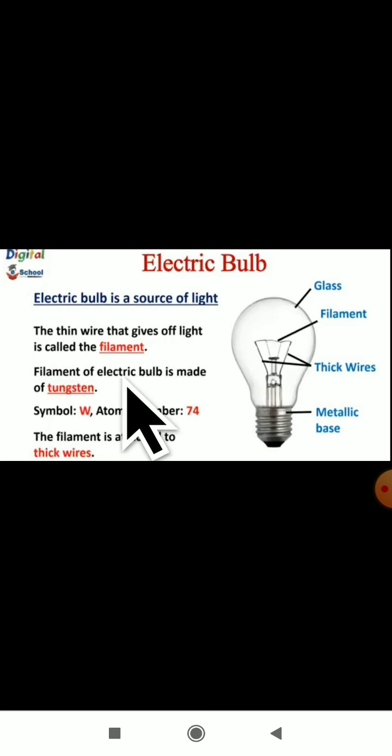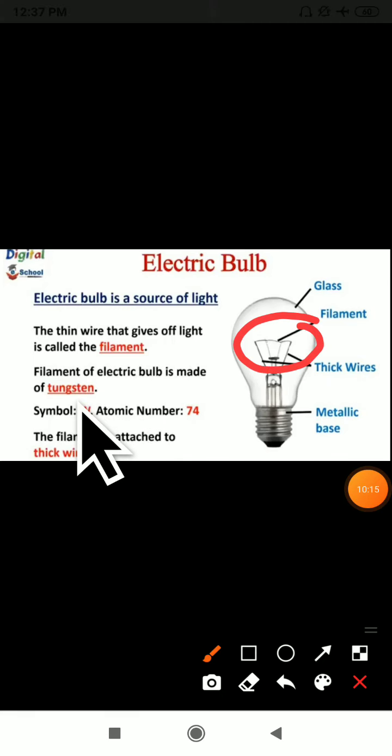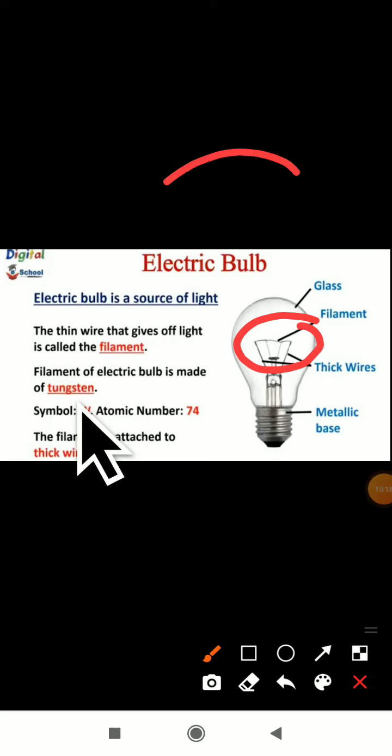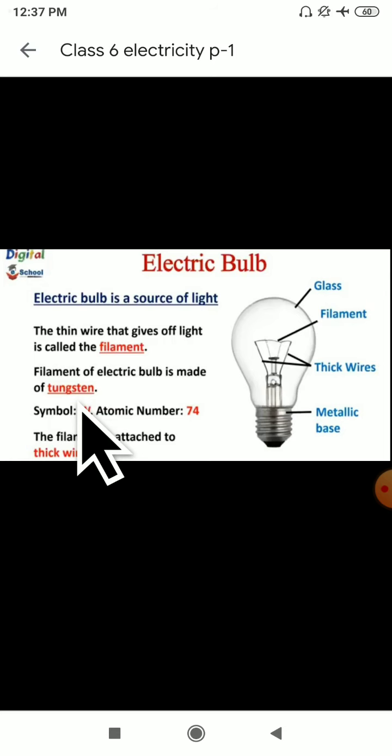Filament of an electric bulb is made up of tungsten. Can you see this filament? Yes, it is like this. So this one, which material is it made up of? This filament is made up of tungsten. Filament is made up of what? Filament is made up of tungsten. Remember. In a bulb, filament is made up of which material? In a bulb, filament is made up of tungsten. Tungsten is one material.